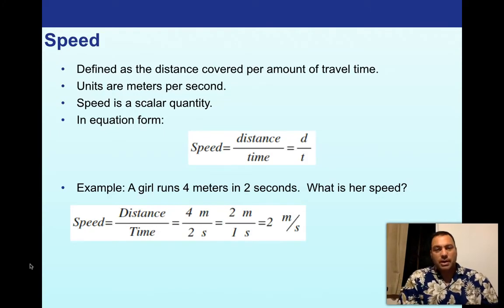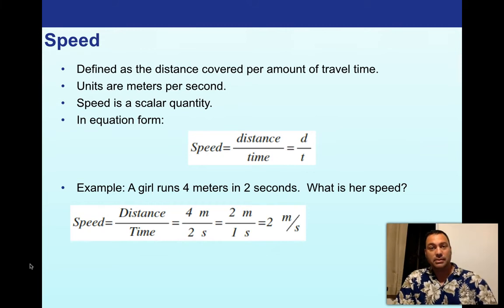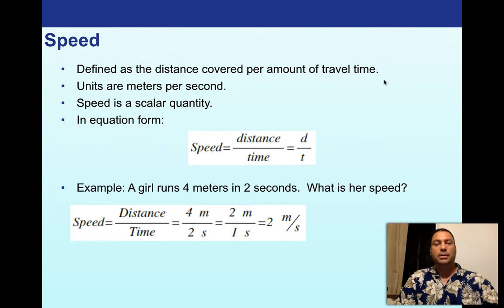So the first thing that we need to talk about is this concept of speed. Speed is something that we've been accustomed to dealing with since we were kids. But have we ever really thought about what it really means? Probably not. We probably need to figure out what that means. So speed is defined as the distance covered per amount of travel time, right? So if you go say 2 miles, and you're able to do that 2 miles in 10 minutes, that's 2 miles per 10 minutes. That is a rate, that is a speed.